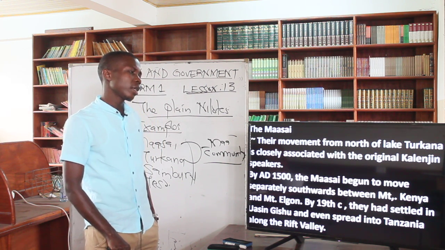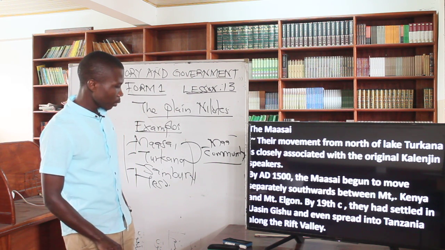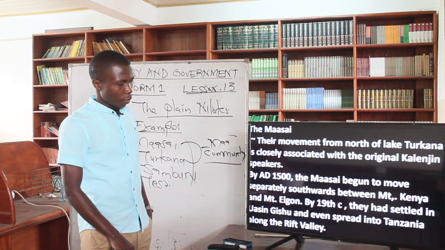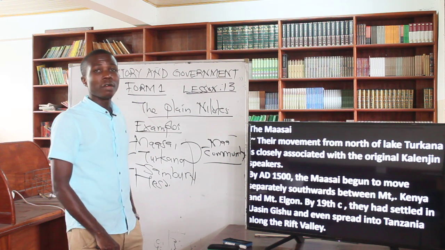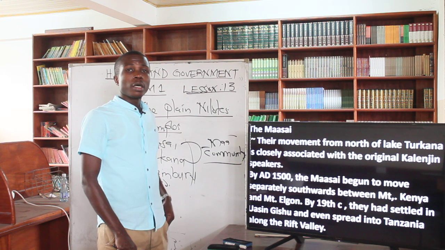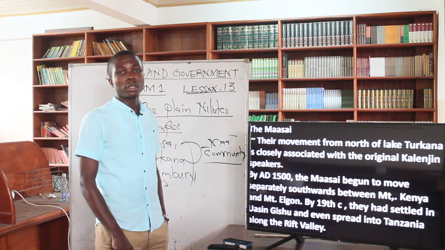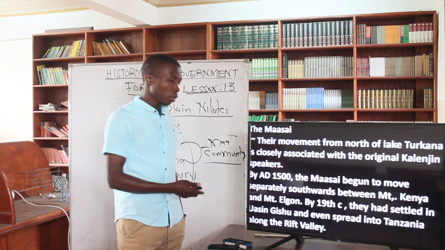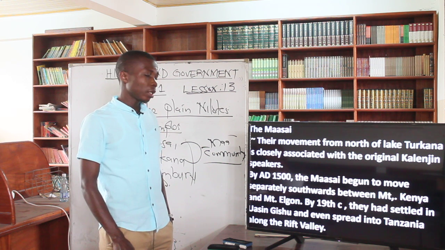Then by 19th century, they had settled in Uasin Gishu, that is a county right now, that is the Rift Valley County, where we have the valleys. So they even spread into Tanzania along the Rift Valley. So we talk about the Rift Valley, the place where this natural structure is within the county known as Rift Valley County. So that is where history says that these people moved, and they were moving along them.